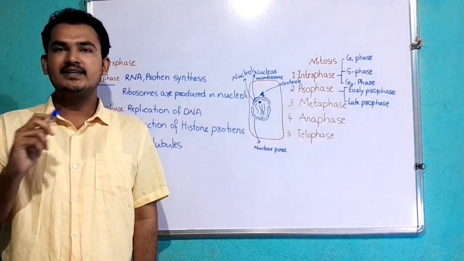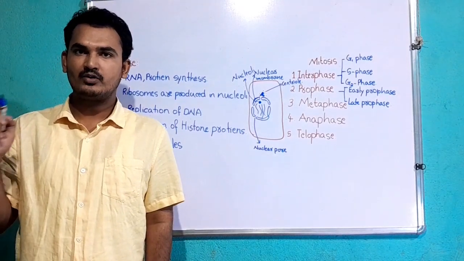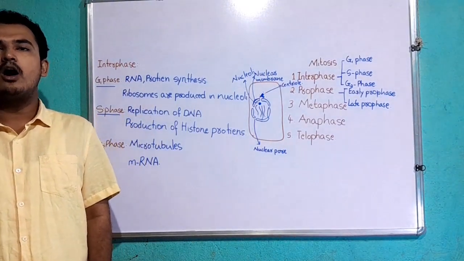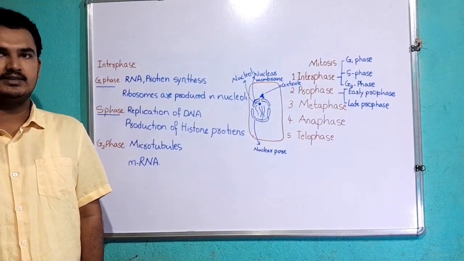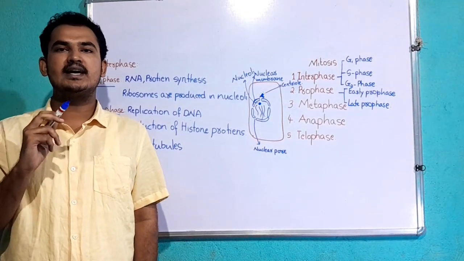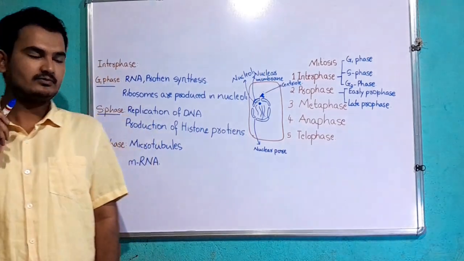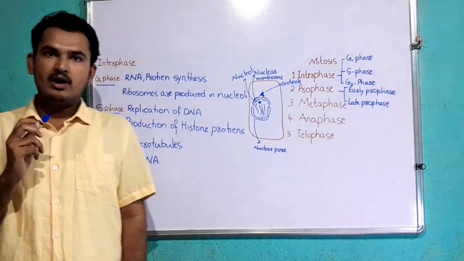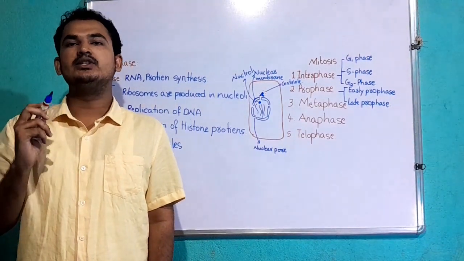G2 phase means gap 2 phase, where considerable RNA and protein synthesis takes place, and some components of microtubules are also synthesized during the G2 phase. mRNA is also synthesized during G2 phase.